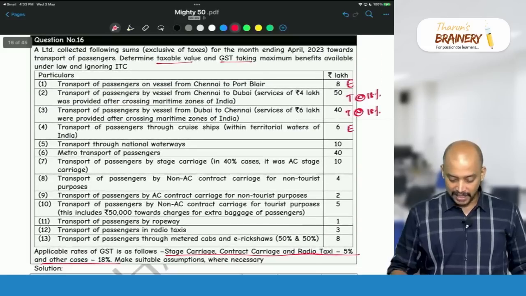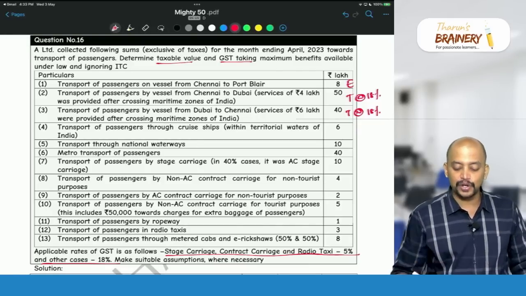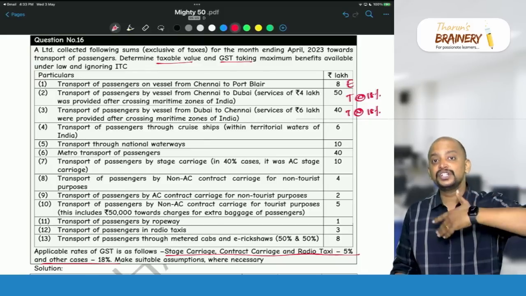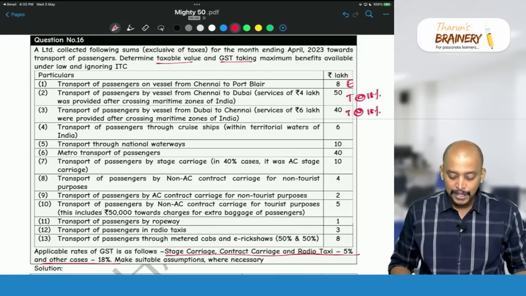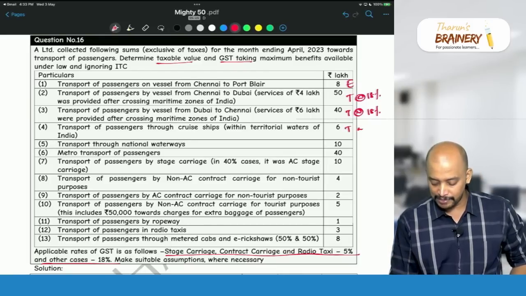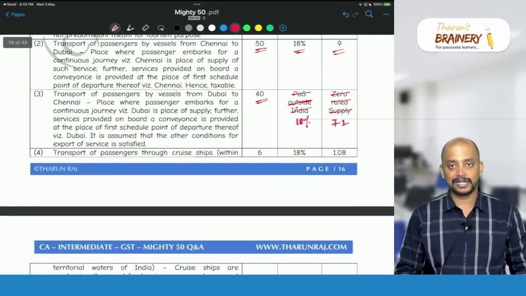So, one second. Through cruise ships within territorial waters. Sorry, it is not inland waters because territorial waters means what? Seaways. Seaways means after the land mass within 12 nautical miles. So, it is a seaways. Cruise ships are basically for tourism purpose. So, therefore, it will be taxable at 18%. So, 6 lakhs taxable at 18%.